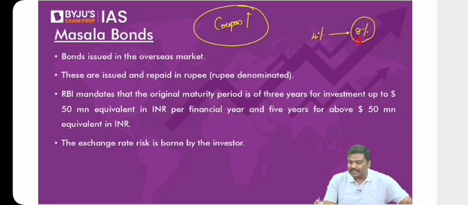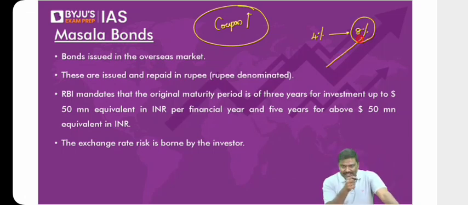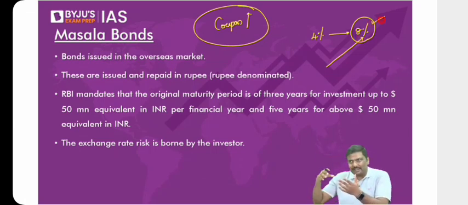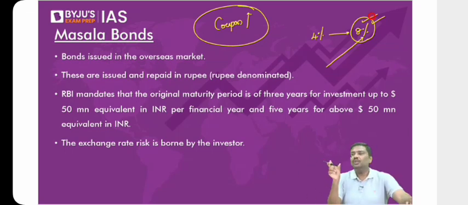Are the investors not interested in your bonds? Think of it. Are these investors not interested in your bonds? Of course, they'll be interested. Why? Coupon rate is higher. But the market behaves in a very simple way. If you're going to take a higher amount of coupon, you should also be ready to face a higher amount of risk.